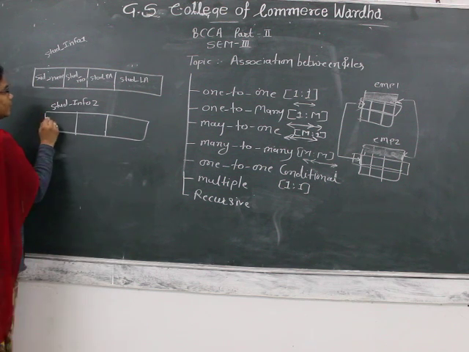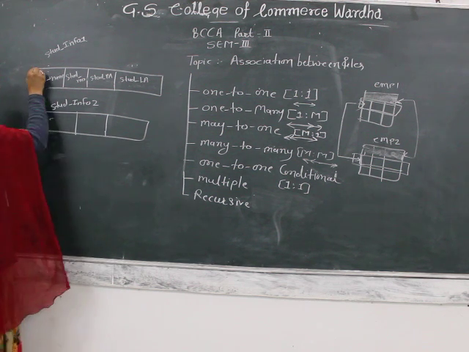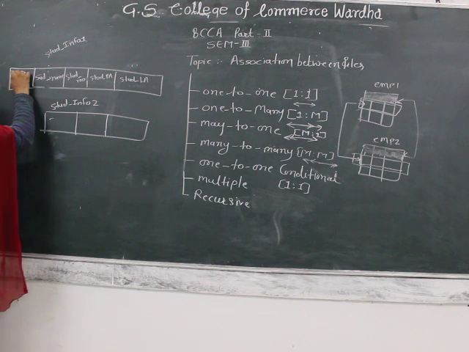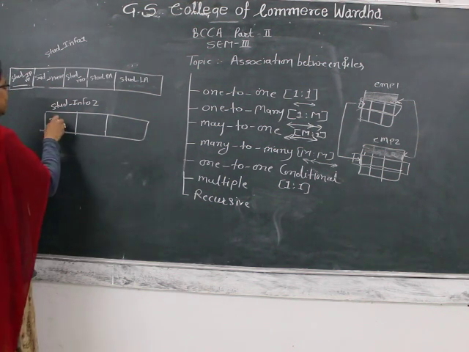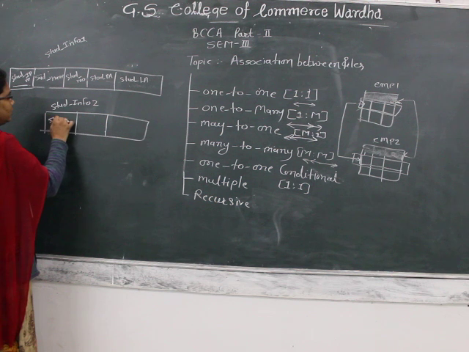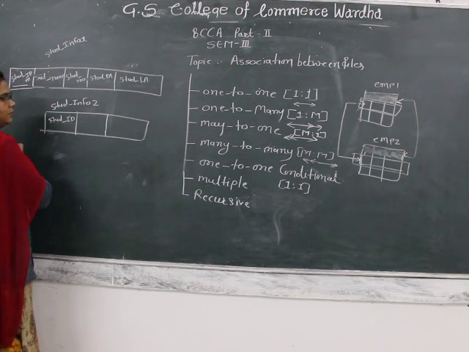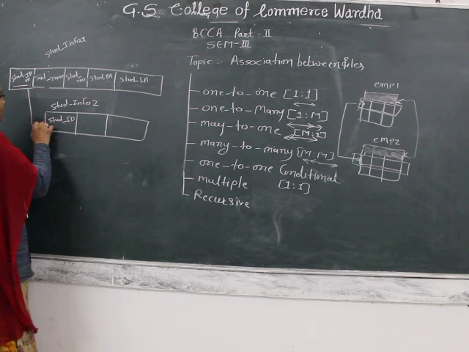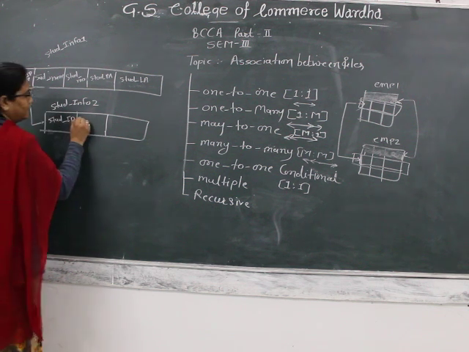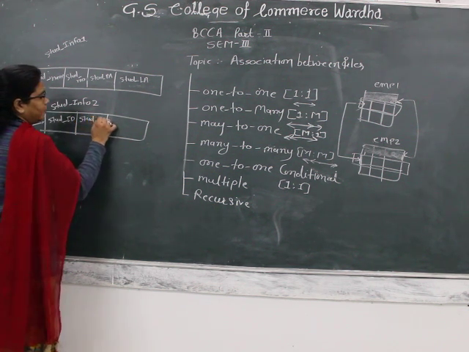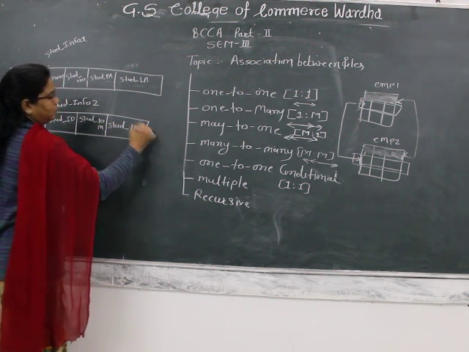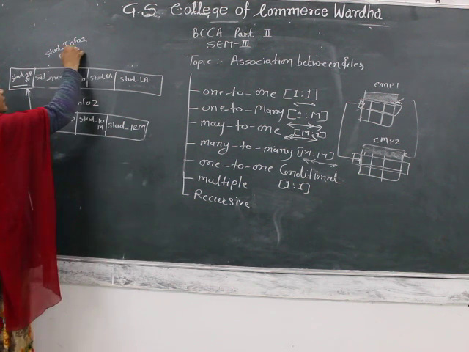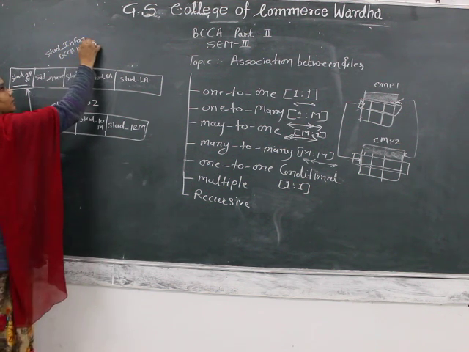Okay, and here one more field I added, stud ID number. It is a primary key which indicates the linkage between these. So stud ID is also here, stud ID. Okay, so this is nothing but the link, and here stud 10th mark and stud 12th mark. Okay, and this is nothing but the data about the BCCA part 1.